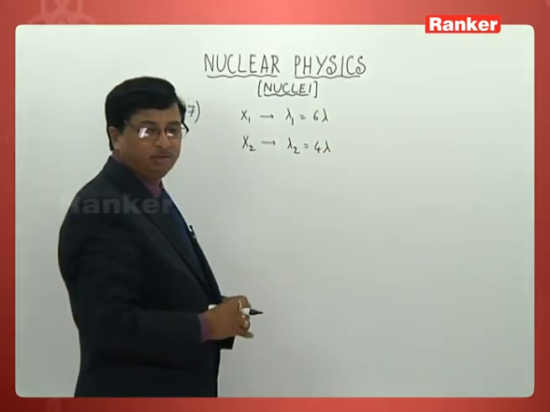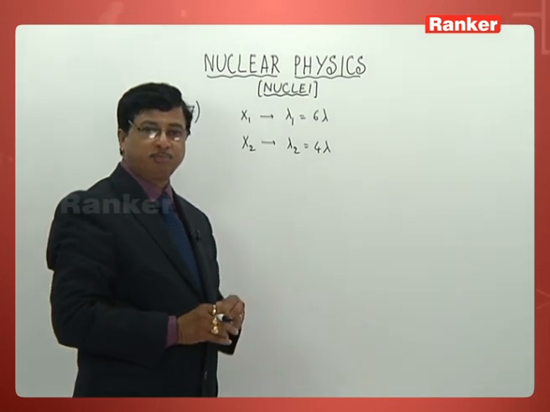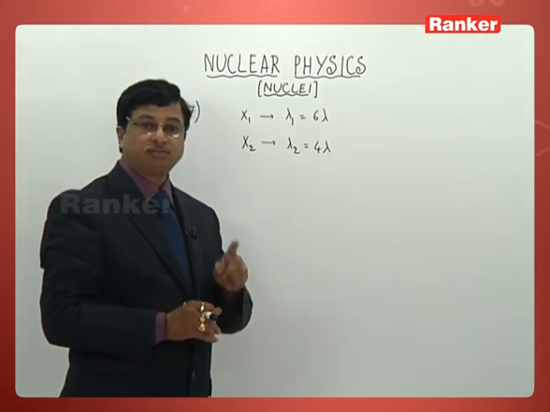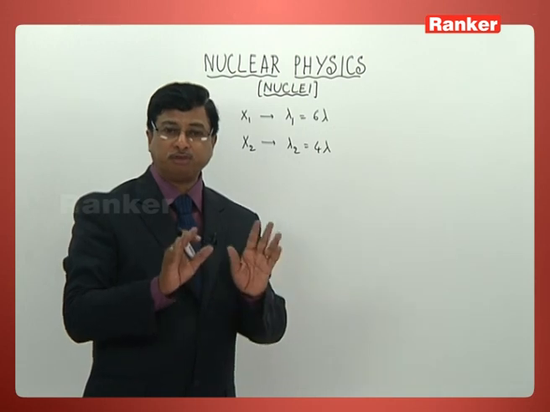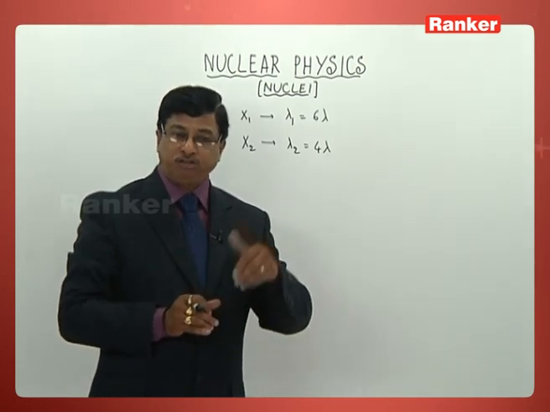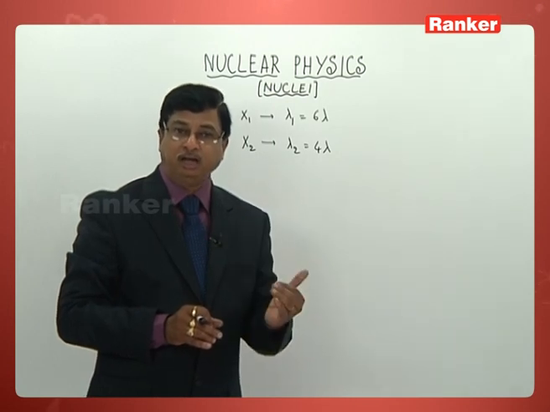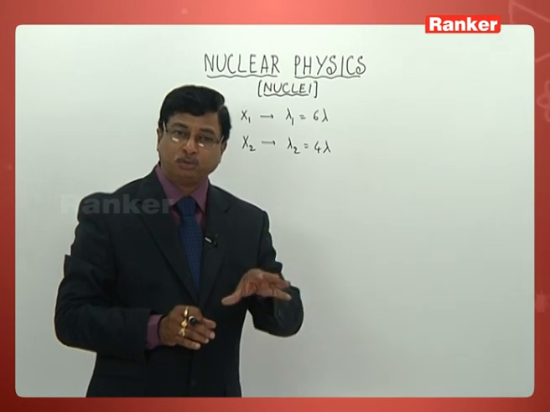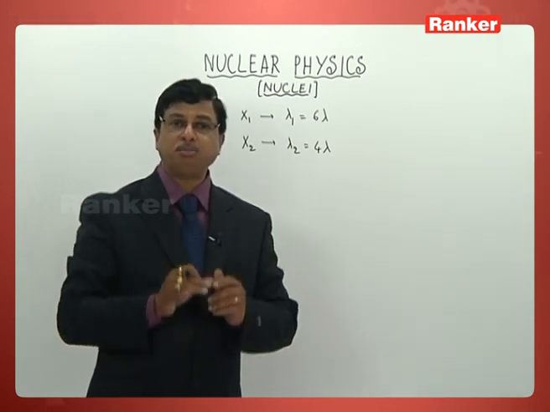So 6 lambda per second, 4 lambda per second. And of course, both have the same number of nuclei initially. That's what has been mentioned in the problem. Fine. Now the ratio of the number of nuclei undecayed of X1 and X2 is supposed to be 1 by e.